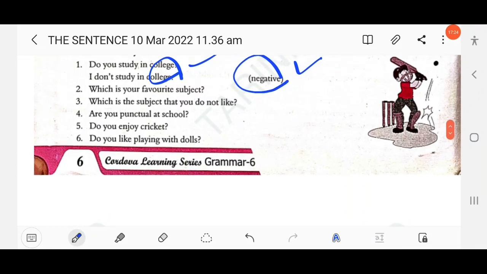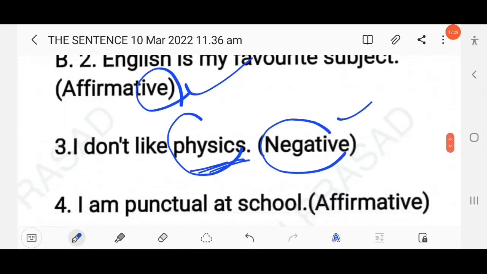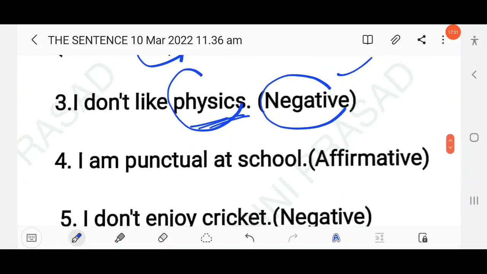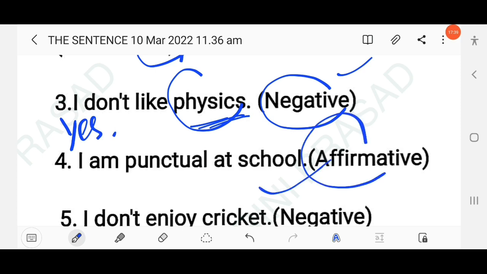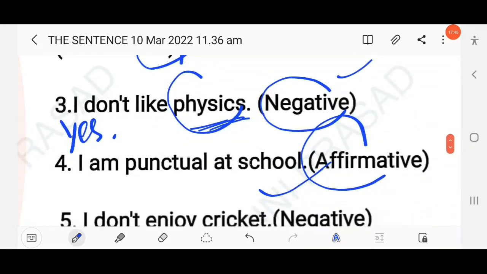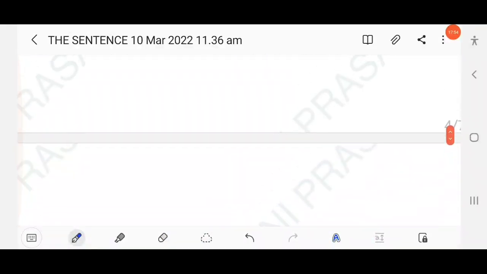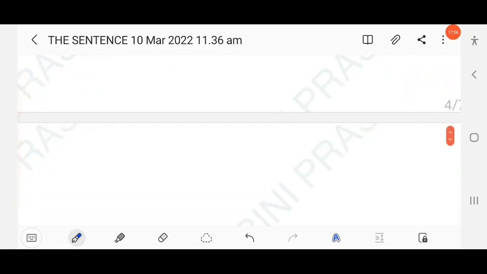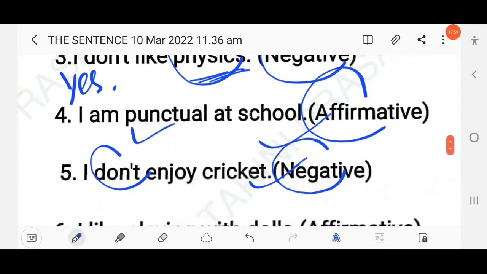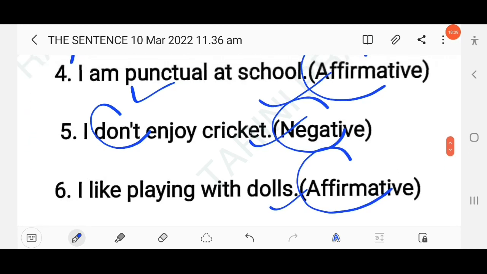Then next here, are you punctual at school? Yes, I am. Okay, yes. You can also mention here, yes, I am punctual at school. This is an affirmative sentence. Then next here, do you enjoy cricket? So you have to mention, yes, I do, or no, I don't enjoy cricket. So here, don't. Negative declarative sentence, right? Then next here, do you like playing with dolls? So you have to write in affirmative or negative. I like playing with dolls. This is a positive sentence.